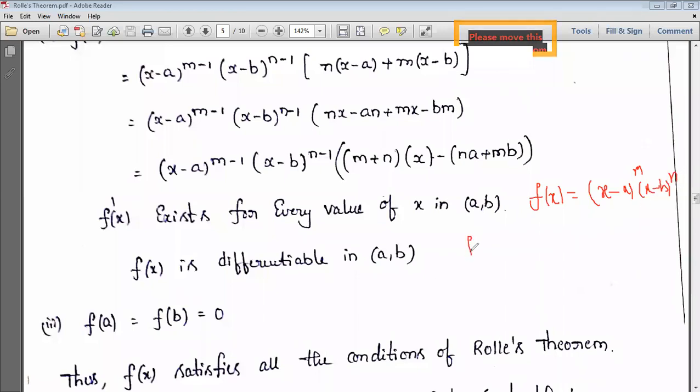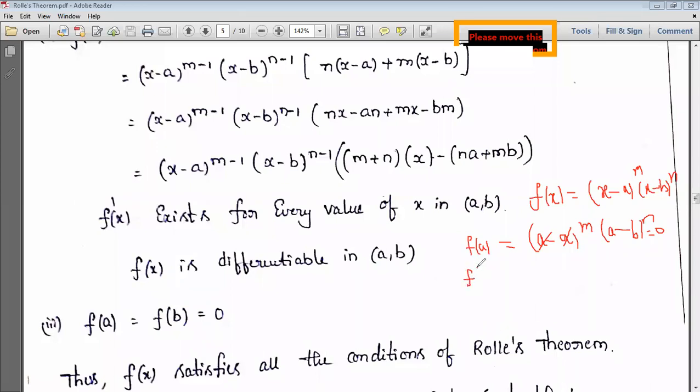So f of a we can simply get by substituting a in place of x. If I substitute here, what do we get? a minus a whole power m and then a minus b whole power n. Here the a terms both cancel. What do we have remaining? 0. So 0 into anything is 0. So for that, f of a is equal to 0.